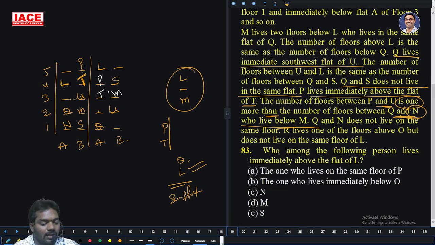P and U was already 1. This is 1 more than Q and N, which means Q and N is 0. Then who is below the M? Only chance of N. Not maybe, only chance.